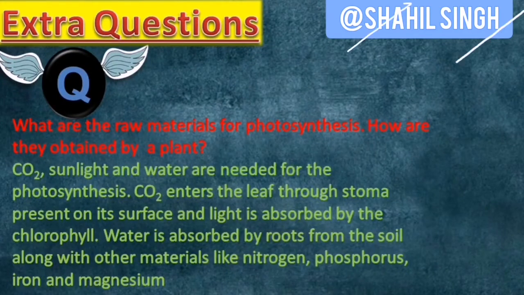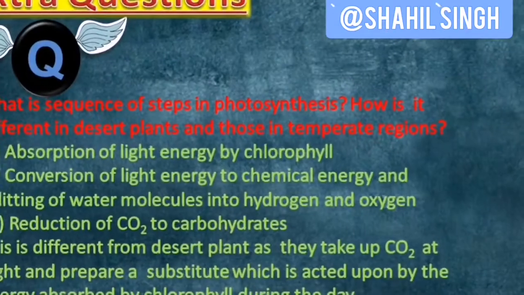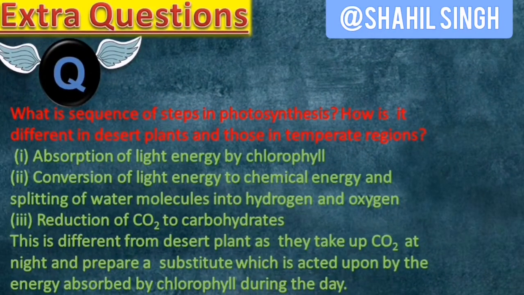What are the raw materials for photosynthesis? How are they obtained by a plant? What is the sequence of steps in photosynthesis? How is it different in desert plants and those in temperate regions?